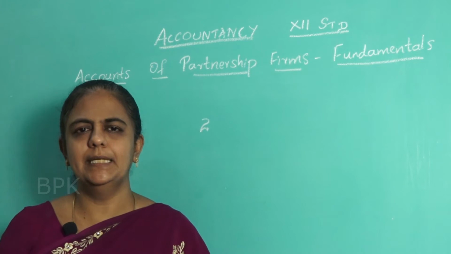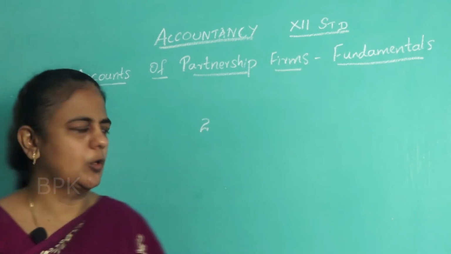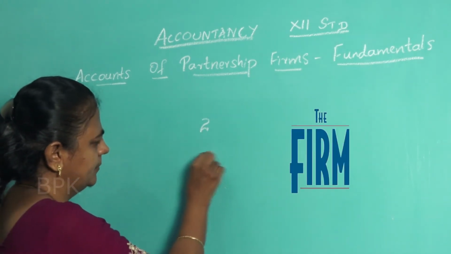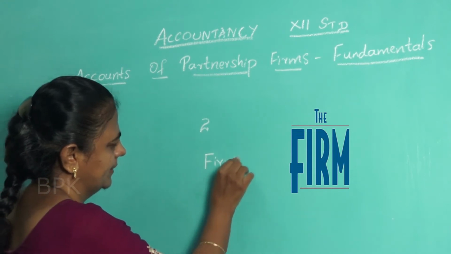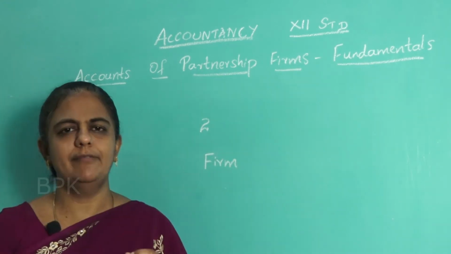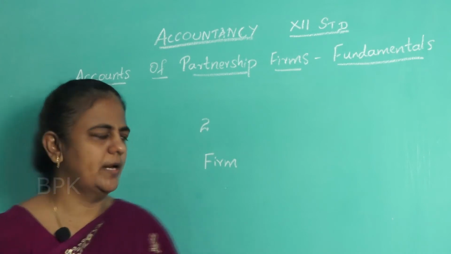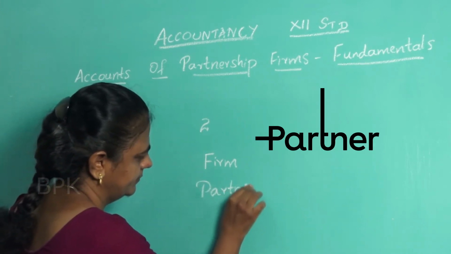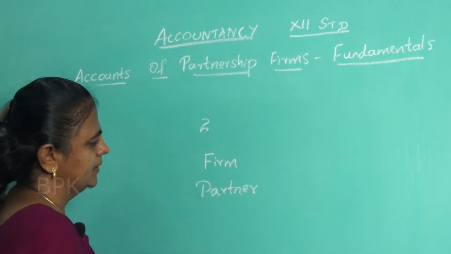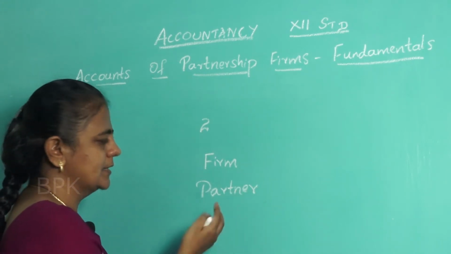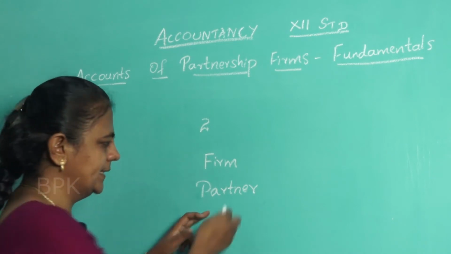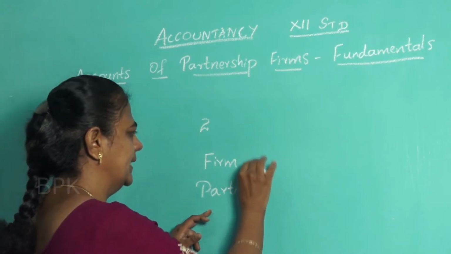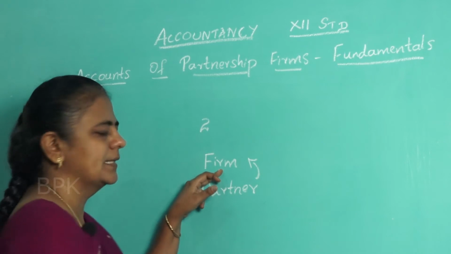All the partners in a firm collectively are called the firm. Each and every individual in the firm is called a partner. So if there are 2 partners, 3 partners, 4 partners, all partners together collectively are called a firm.